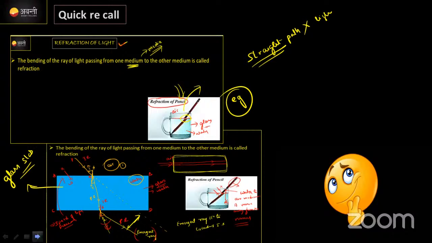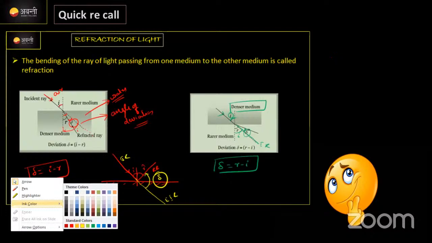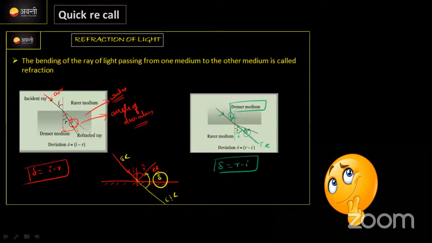Okay, cool. Next, later we discussed the deviation angle. What is the deviation angle? What does deviation mean, guys? Look here, this is the light direction. When it is incident on a medium, it has to move in this direction only. But due to the change in medium, the ray will be bent. इधर क्या हो गया? Deviate हो गया, correct ना? That is known as the deviation.